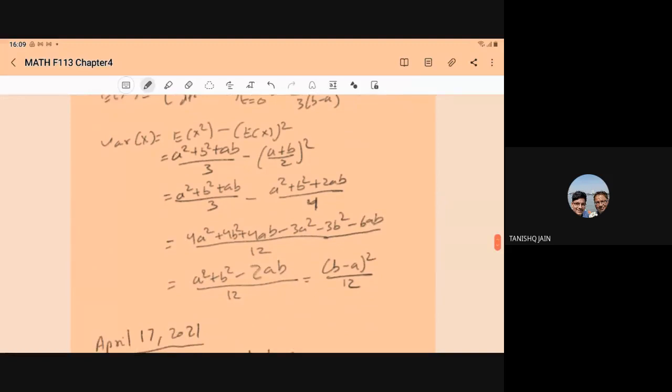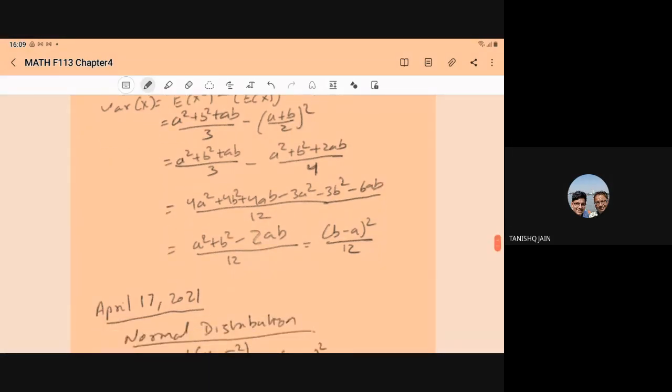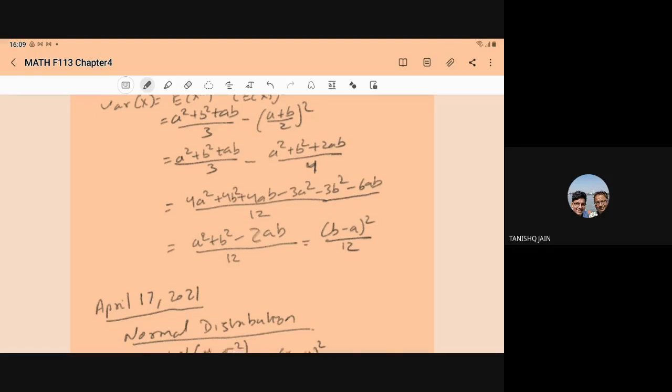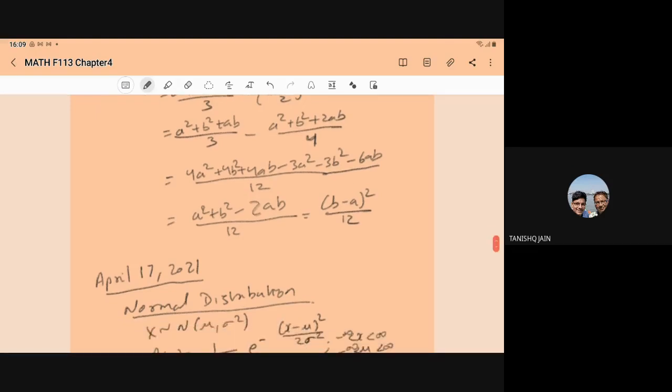When we take the LCM, which is 12, the numerator will be 4a^2 plus 4b^2 plus 4ab minus 3a^2 minus 3b^2 minus 6ab. On cancelling, it will give you a^2 plus b^2 minus 2ab in the numerator, and the denominator will be 12. That can be written as (b minus a) whole square by 12.